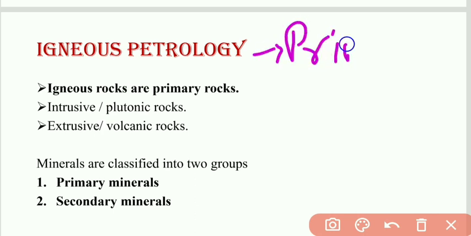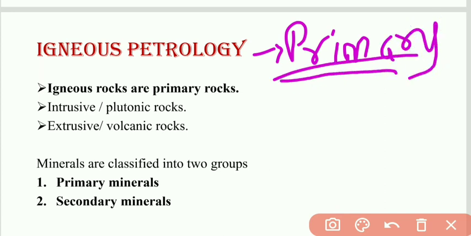Whatever different types of igneous rocks we have are called primary because they are directly formed from the magma. So magma and lava are the main and primary source for the formation of any type of rock, whether it is sedimentary rock, metamorphic rock, or igneous rock.